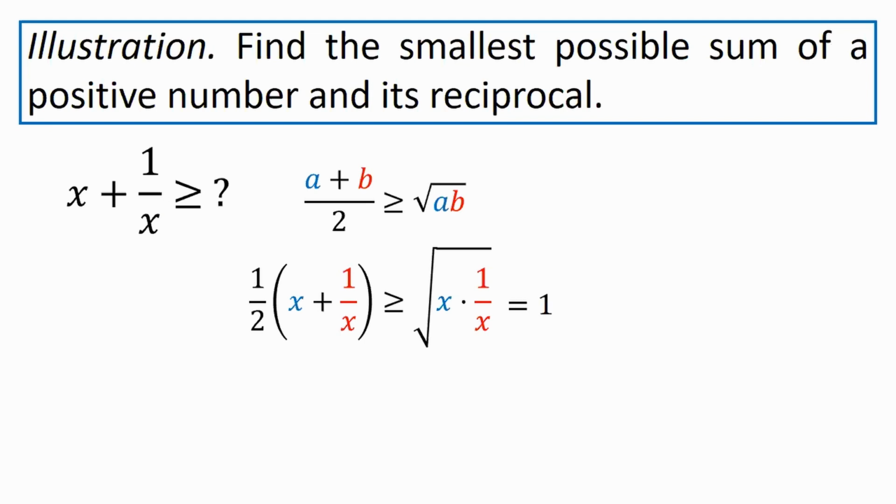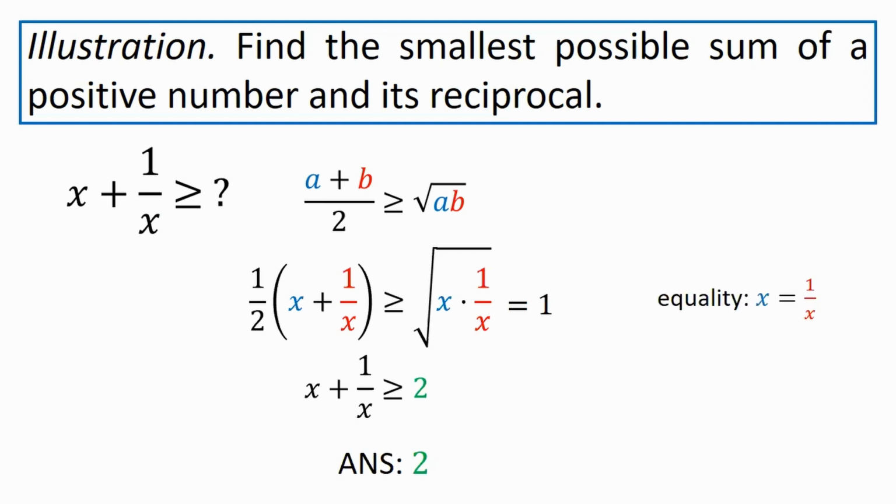Fortunately, no matter what x is, this product is 1, whose square root is 1, which means that the sum of any positive number x and its reciprocal is greater than or equal to 2. So the answer is 2. But wait, is 2 actually attained?